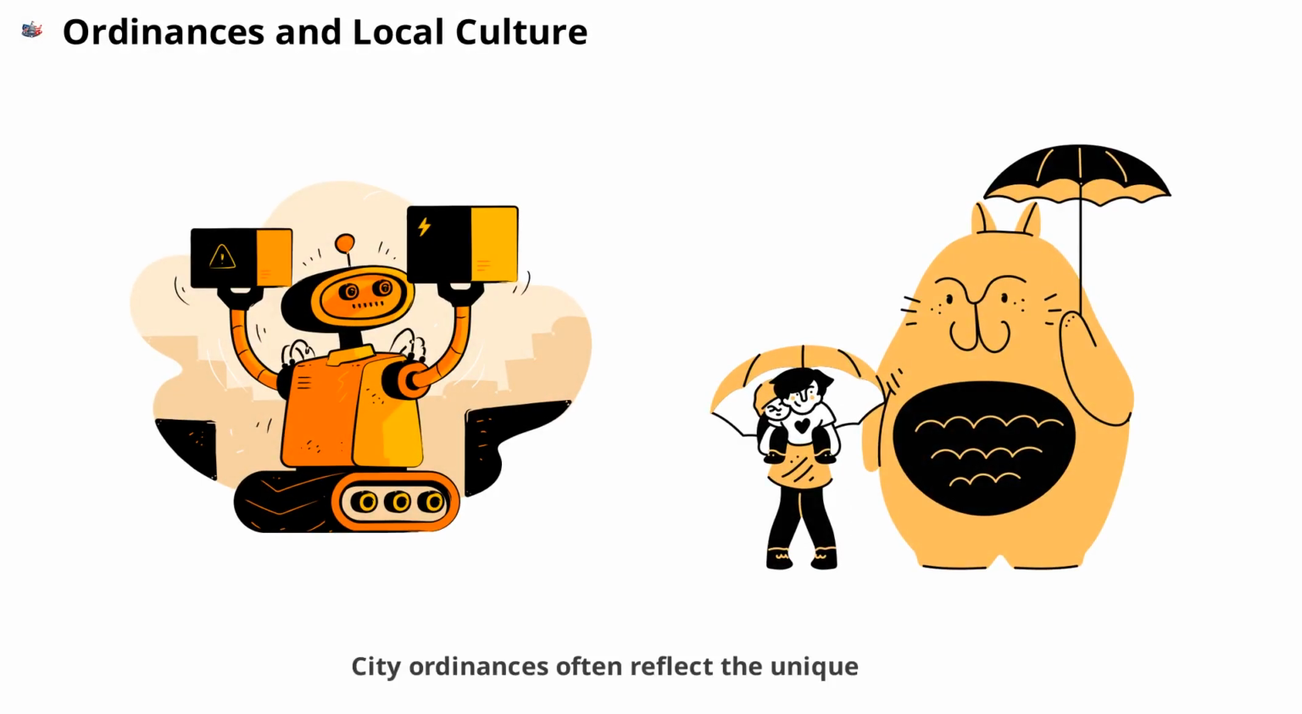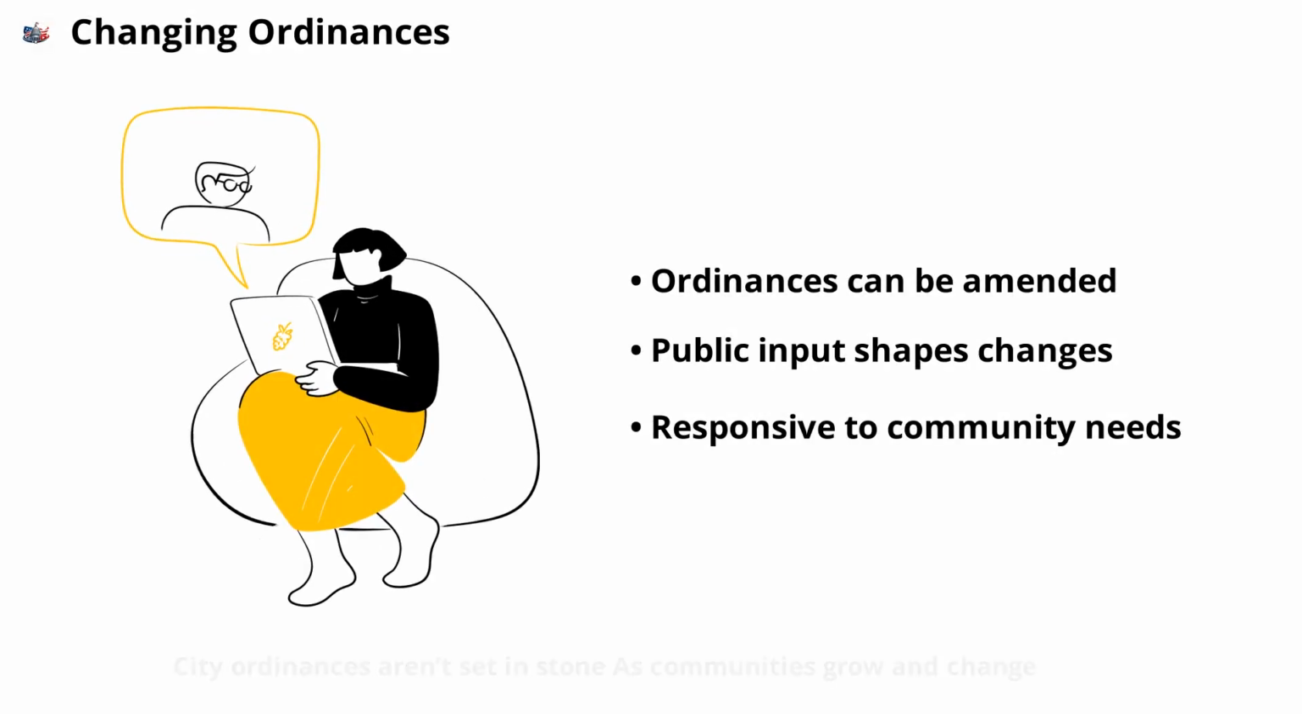City ordinances often reflect the unique culture and values of a community. For example, a city with a vibrant nightlife might have different noise regulations than a quiet suburb. Local traditions, history, and priorities all influence the types of ordinances a city adopts, making each city's rules a reflection of its residents. City ordinances aren't set in stone.